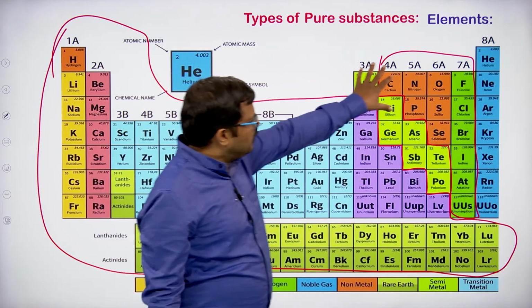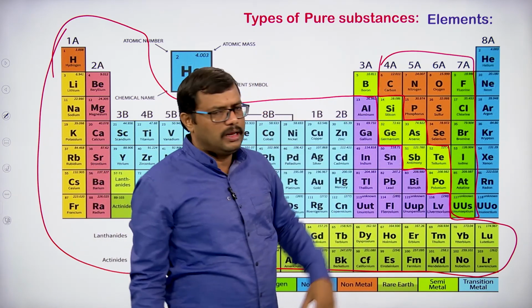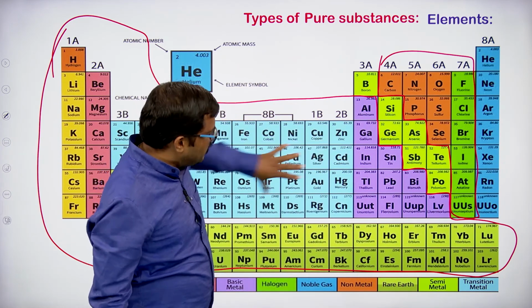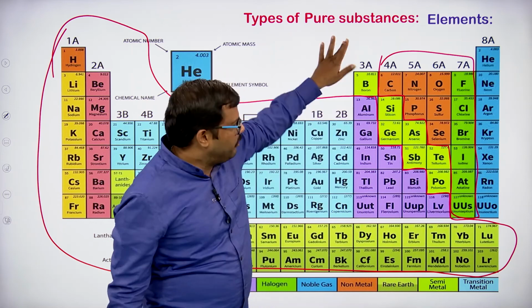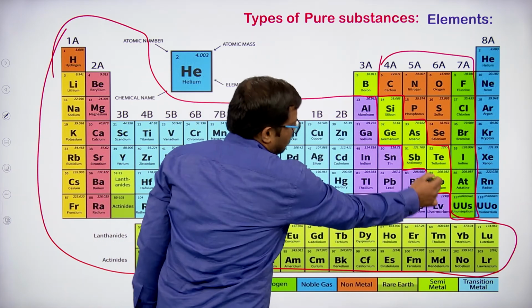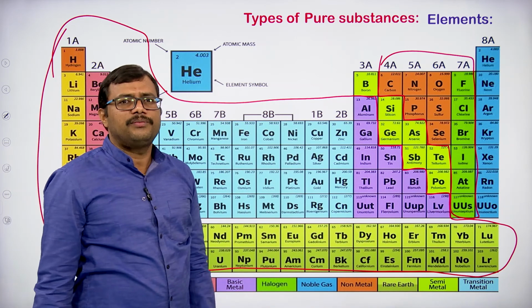Here is the area with 12 non-metal elements, and in between, that is the metal area and this is the non-metal area. In between we have a light green colored area, which is the area of metalloids.